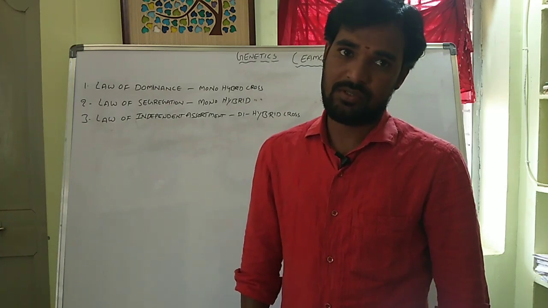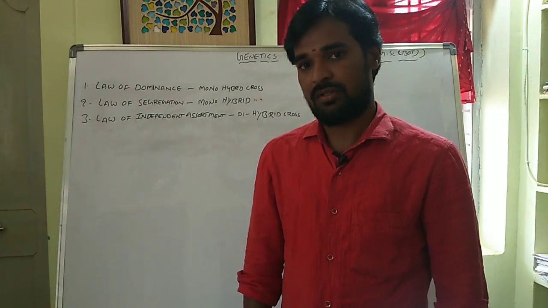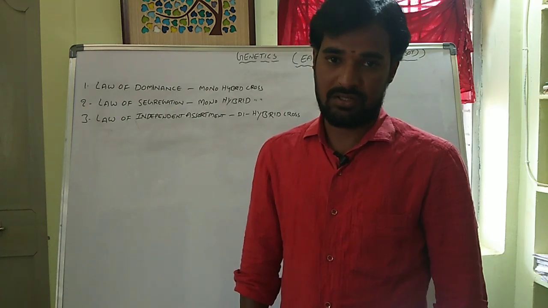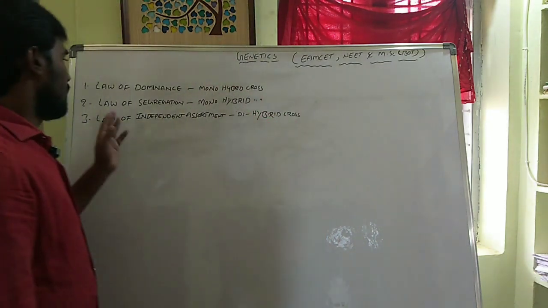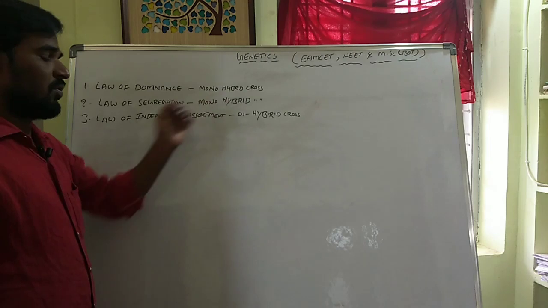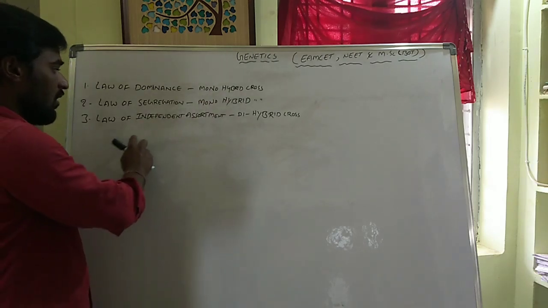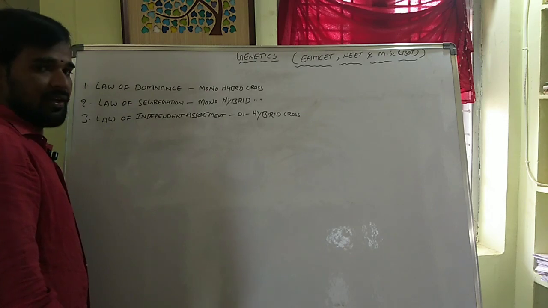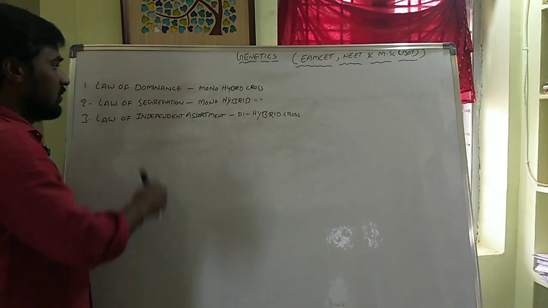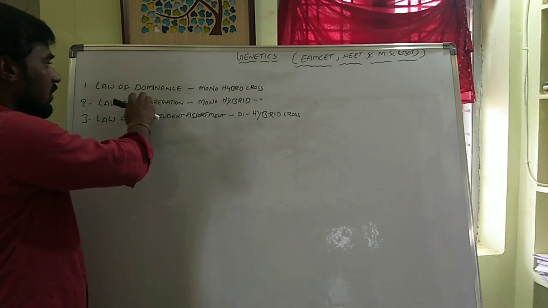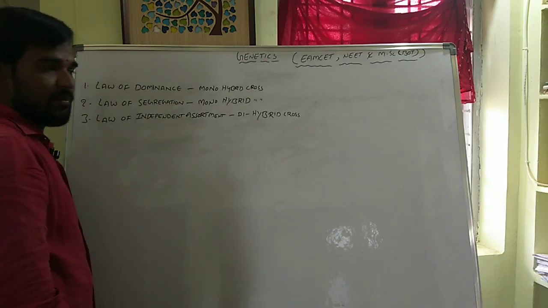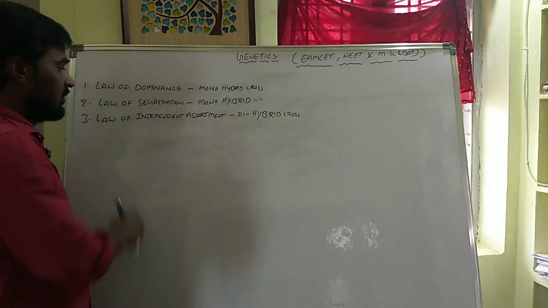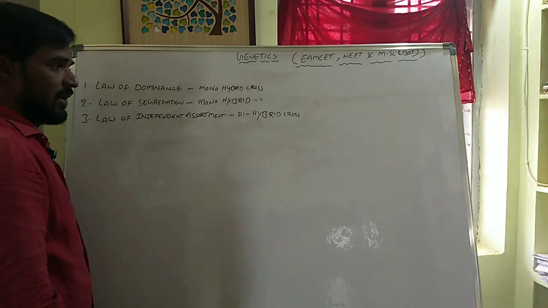So, in previous videos, we discussed the law of dominance in Mendel's laws. Today, I am discussing the law of segregation by using the monohybrid cross, and the law of independent assortment by using the dihybrid cross. Here, the law of dominance and the law of segregation are both explained by the monohybrid cross, but the law of independent assortment is explained by the dihybrid cross.